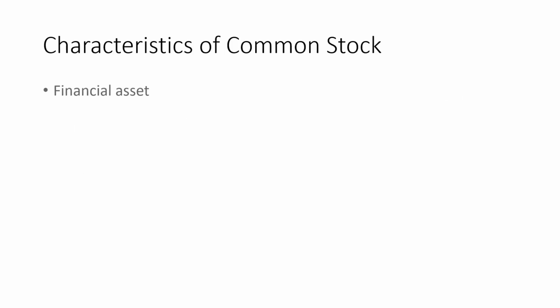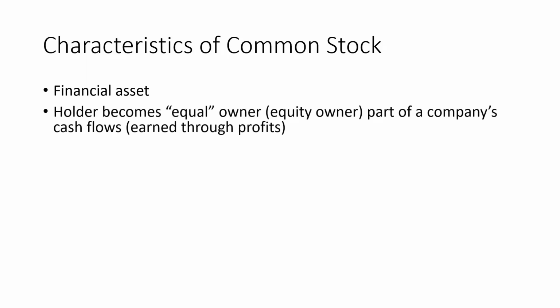So the characteristics of common stock are: common stock is a financial asset, and it has part ownership or equal ownership of a company's cash flows that are earned through profits primarily. But remember, cash flows could also be earned by financing activities, investment activities, and operating activities which produce profits. So a holder such as Mr. Kimani P would be entitled to be an equal owner of a company by owning the stocks of that company.